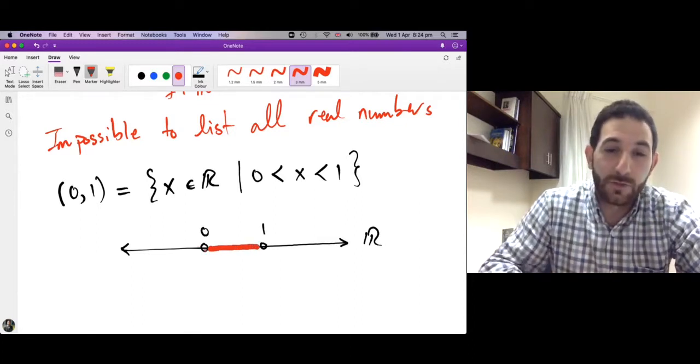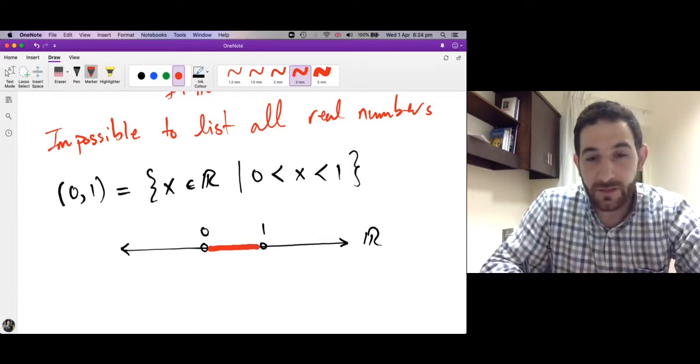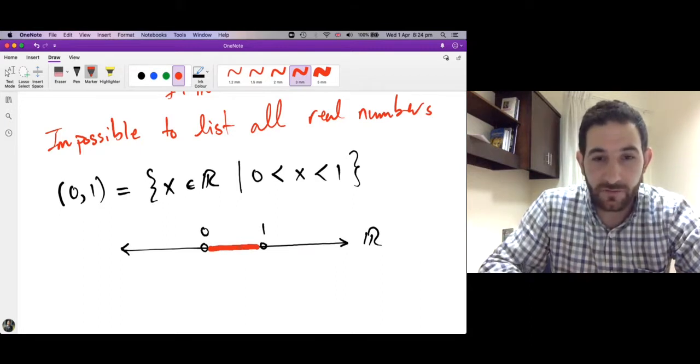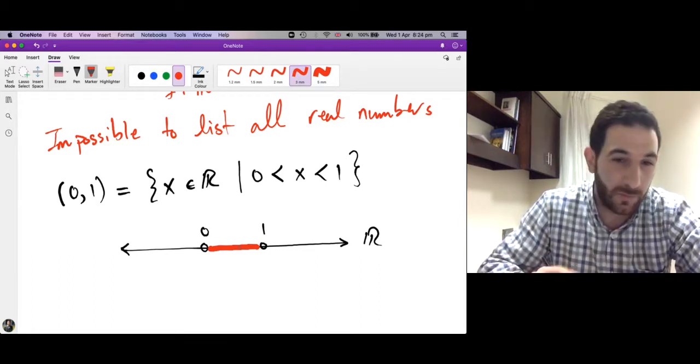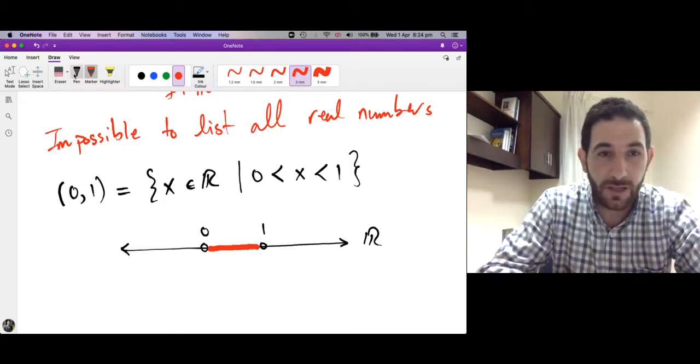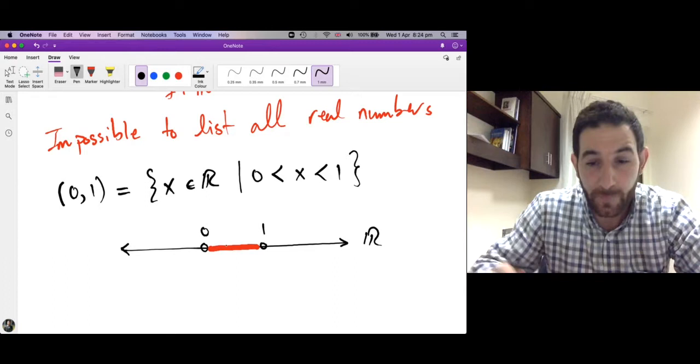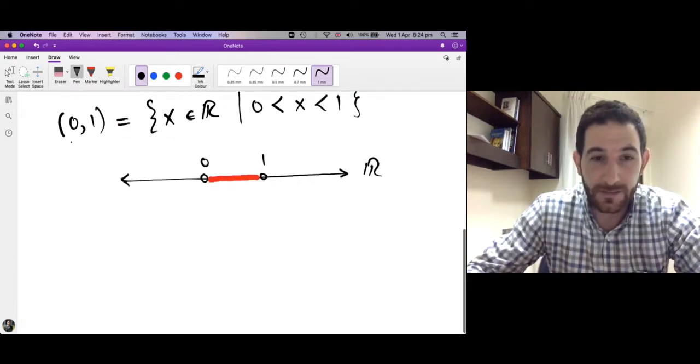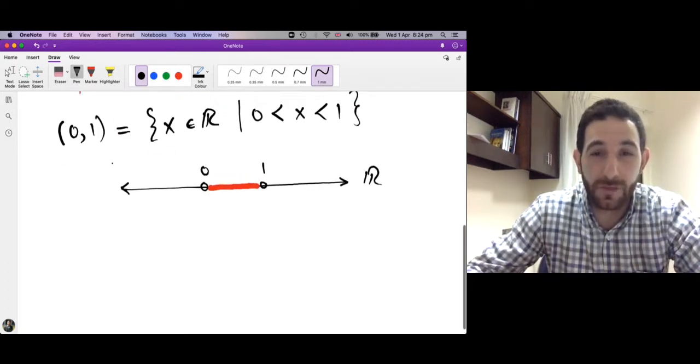Clearly this set is infinite, because you have, for example, 0.1, 0.11, 0.2, 0.22, 0.2222, 0.3, 0.4, 0.5, 0.55, 0.56. You have infinitely many numbers here, and we want to show that this set is actually uncountable.